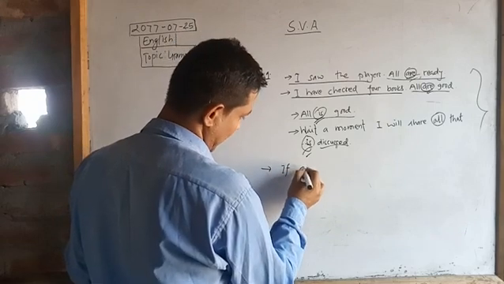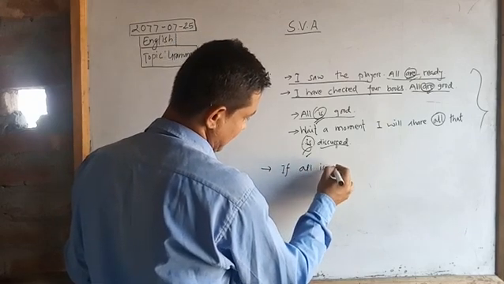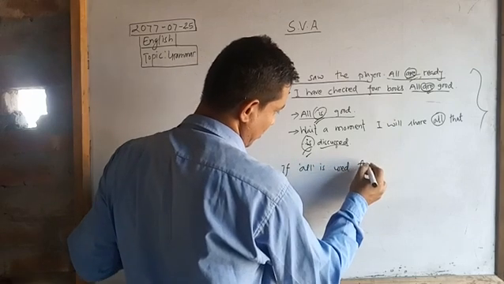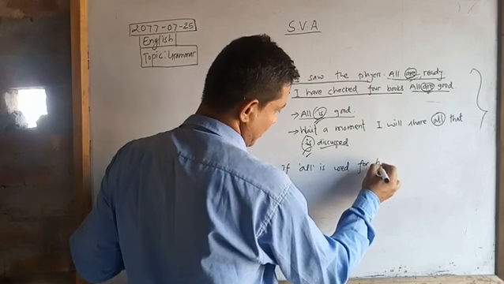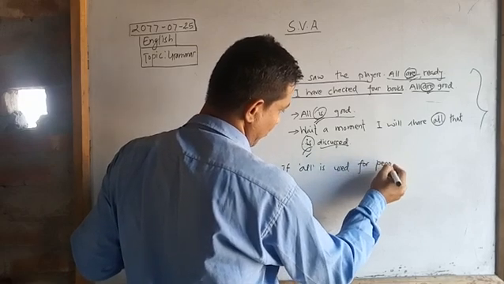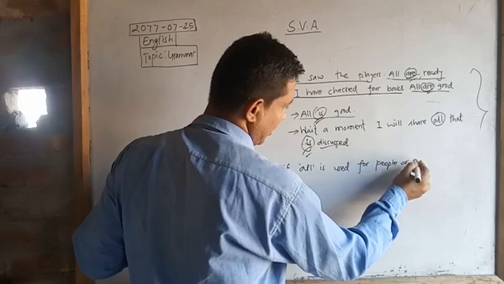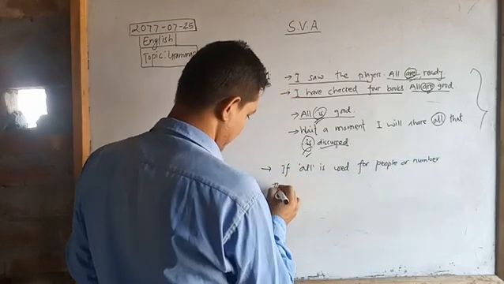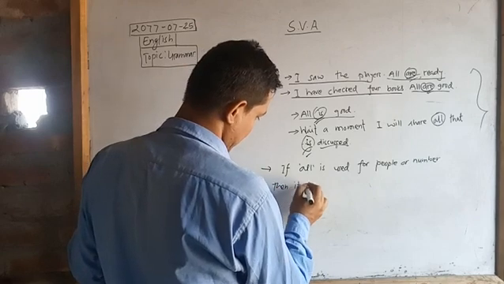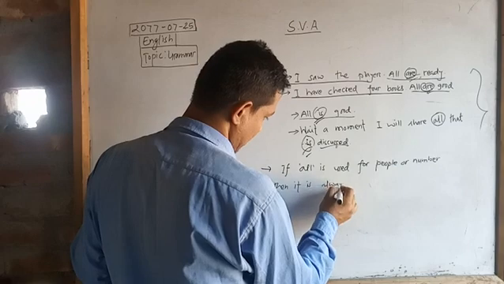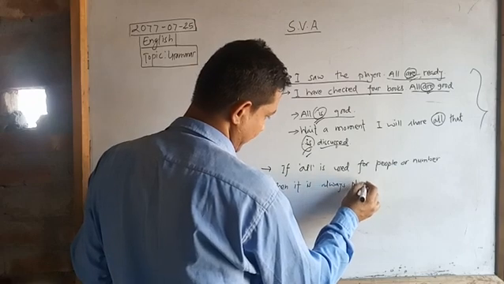If "all" is used for people or number, then it is always plural.